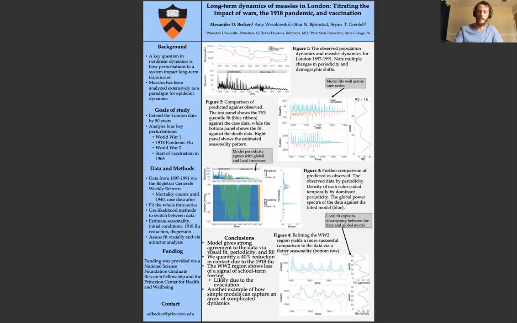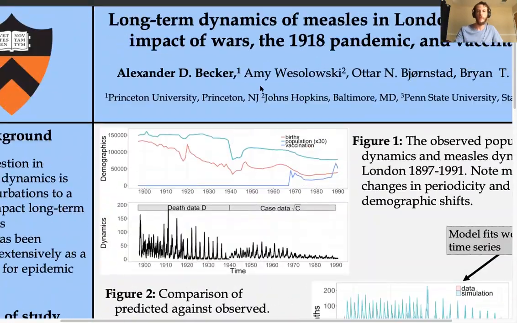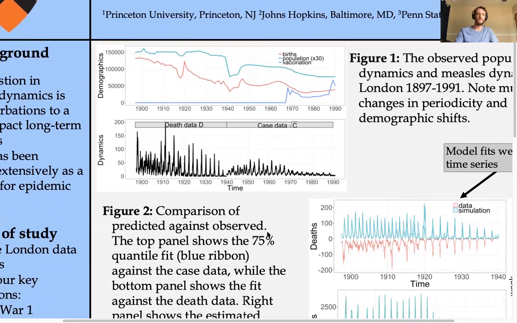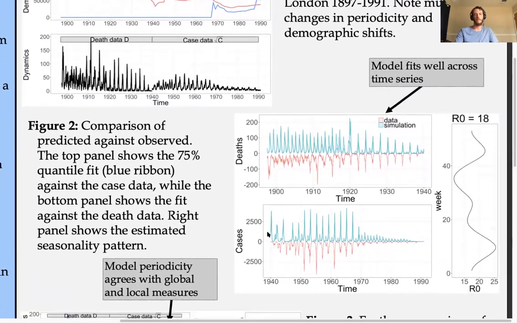So just to zoom in on these figures. Figure one briefly shows the data. The main takeaways here are that births and populations basically mirror each other. You have these dips associated with the world wars, and then increases in births and population in both. Vaccination starts in 1968 before ramping up, and these are mirrored in the demographics. The first half is death data, the second half is case data. The main takeaway here is that these patterns switch from annual, like in 1905-ish, to biennial, like in 1920, 1950. So we fit this model and we simulated it to compare against the data.